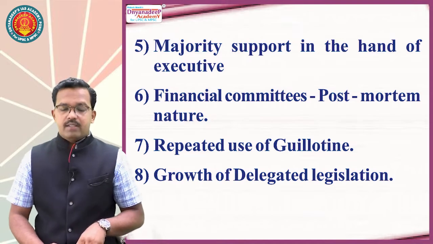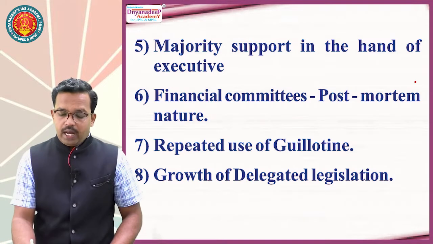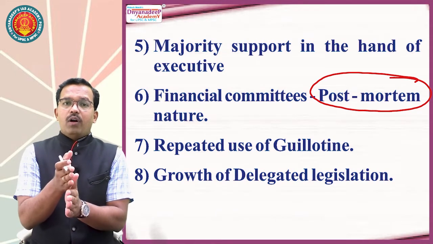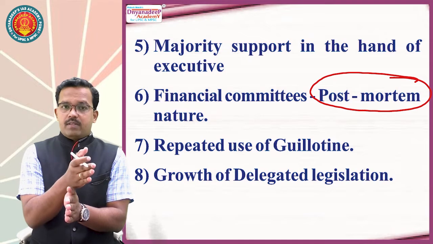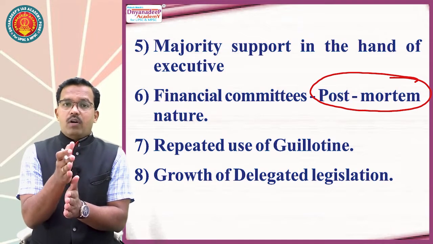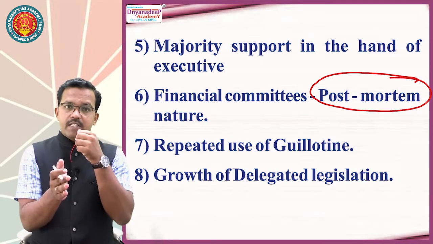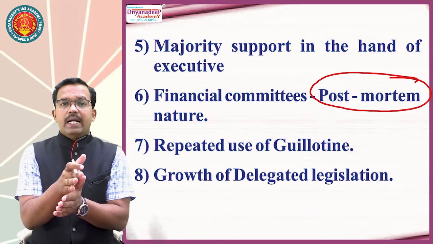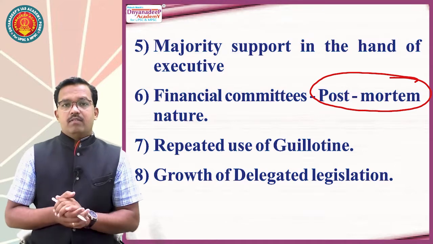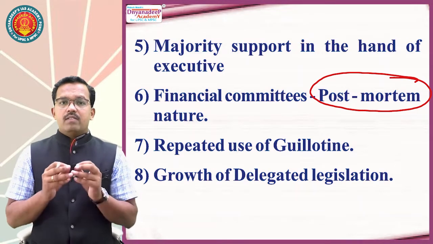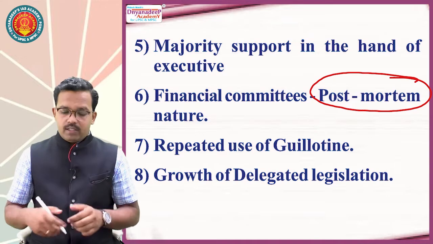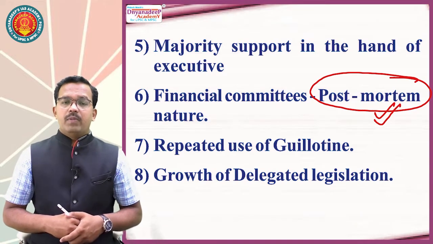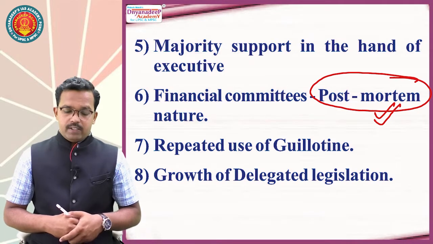Then financial committees, whatever financial committees we have, they have post-mortem nature. It means financial committees do not control expenditure before it happens, right? Financial committees do not have any kind of control over the expenditure before it happens. Financial committees have control over the expenditure once it is spent, once that money is spent. That's why this kind of control over the finances or the expenditure is called post-mortem nature of the expenditure.